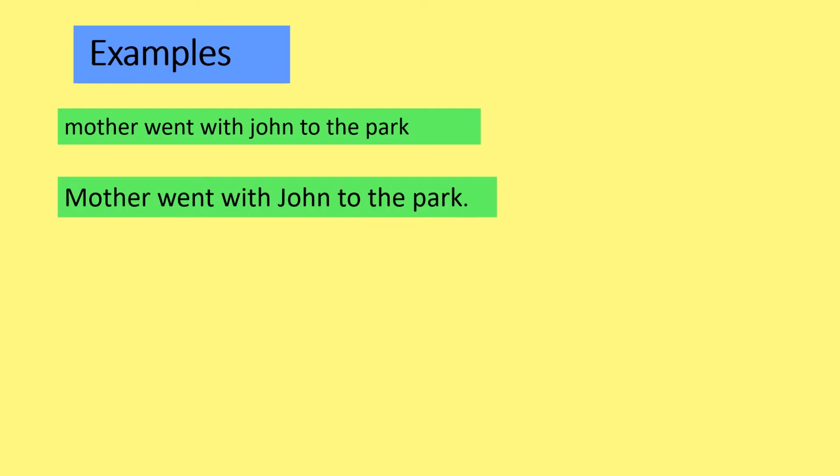So here we are. Mother went with John. Mother is capital, John because he's a proper noun. Capital letter. Went with John to the park, and of course Mr. Full Stop at the end to say the sentence is over, complete.